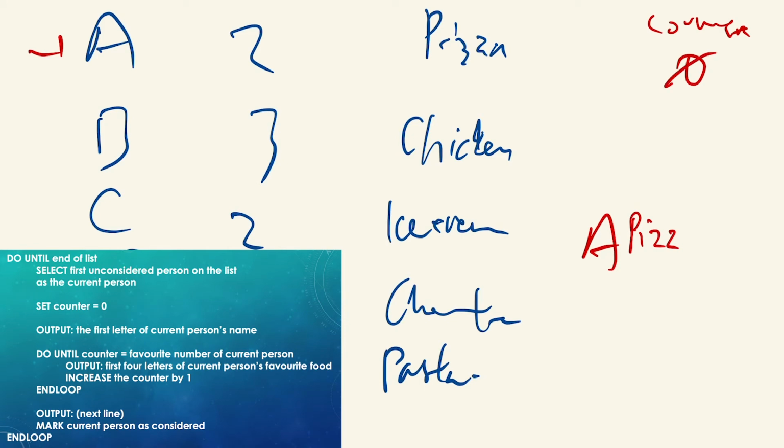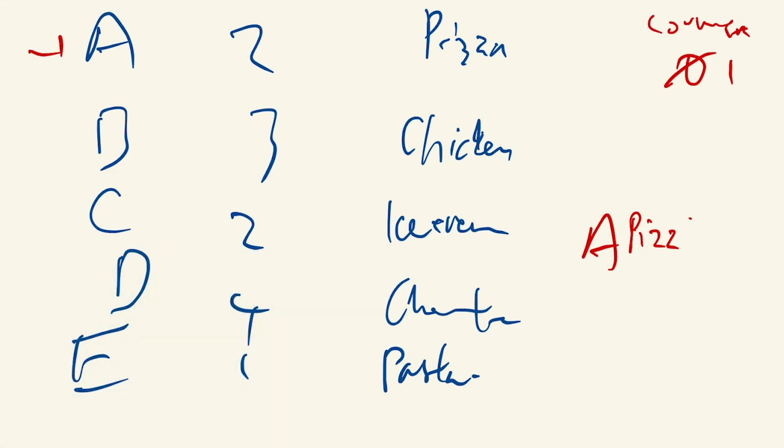So now my counter goes from 0 to 1. Is 1 equal to 2? No, so don't stop, keep going. I output the first 4 letters of the word pizza, which is P's again, and then increase the counter by 1. So now my counter goes from 1 to 2. Is 2 equal to 2? It is, so I end the loop. And then I mark this fella as considered.